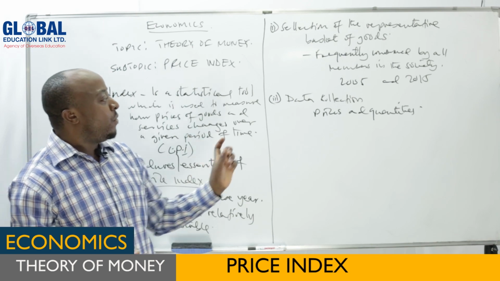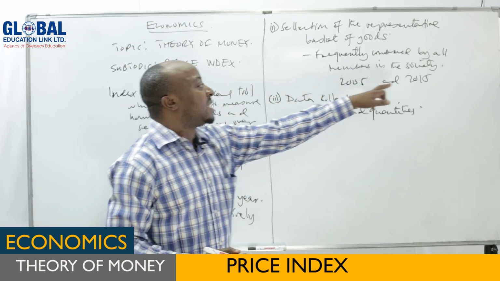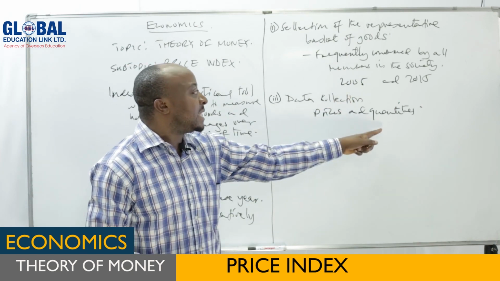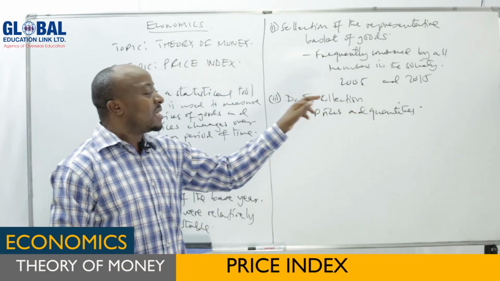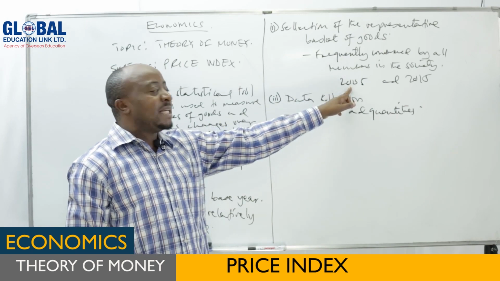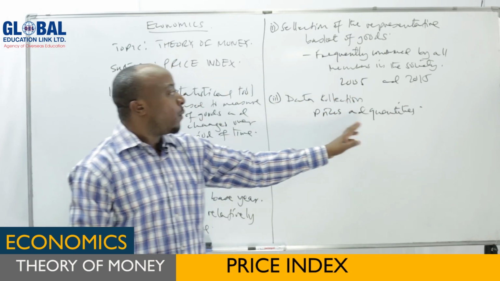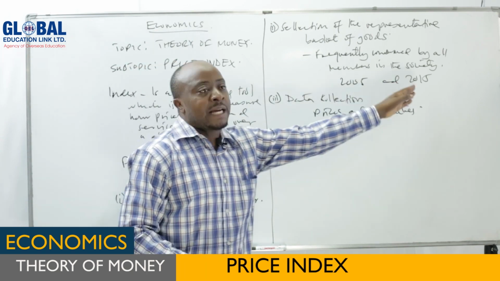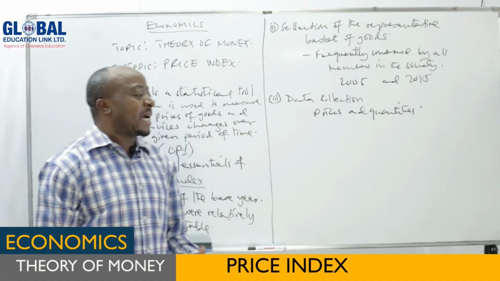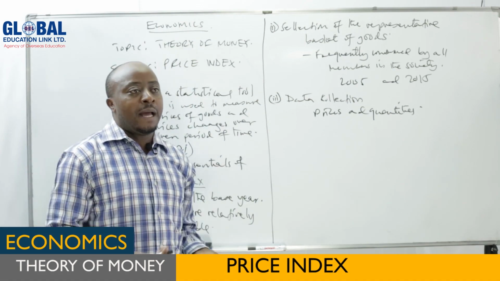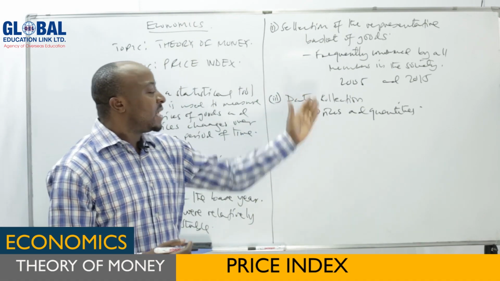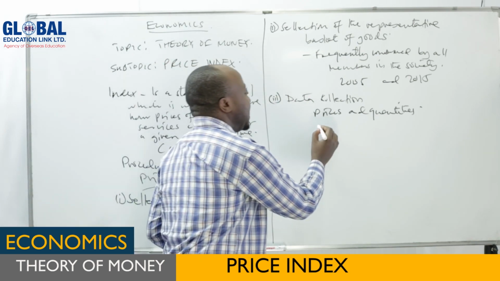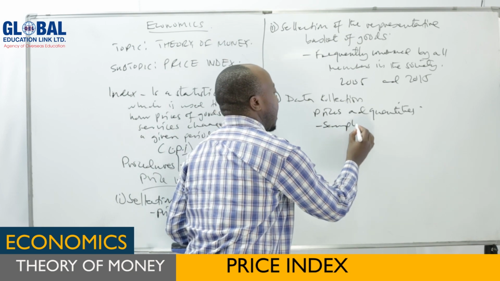Remember, as I said, if we measure the price index of this year and this year, it means we have to collect information about the prices and quantities in both years. We collect the information in the base year about prices and quantity. We go to the current year again, and we collect information about prices and quantities in the current year. So this information can be obtained through different ways. For example, we know different methods of data collection. For example, you can use sample surveys.